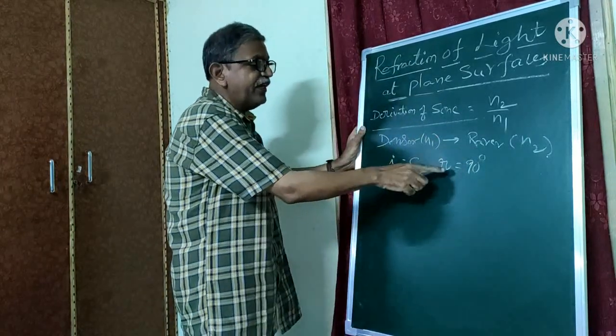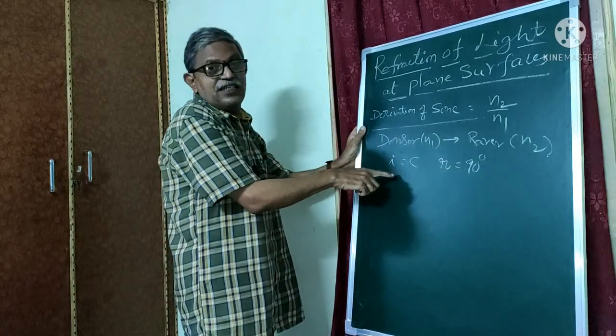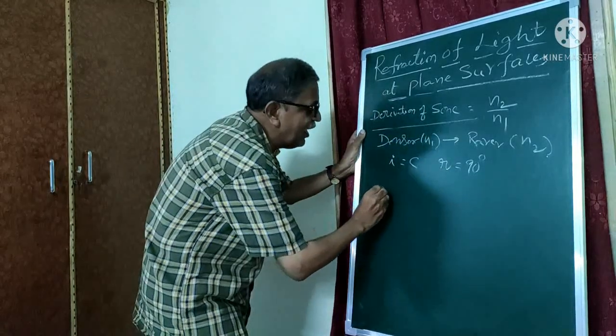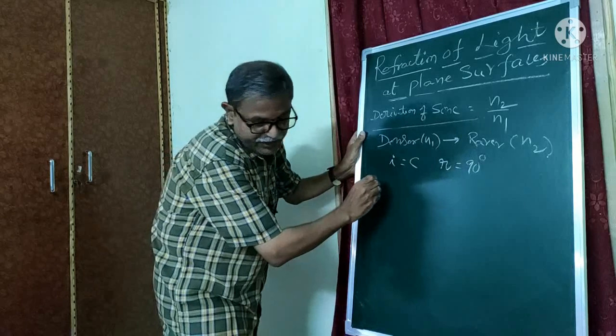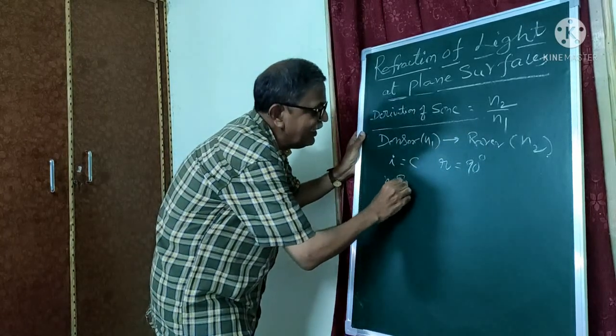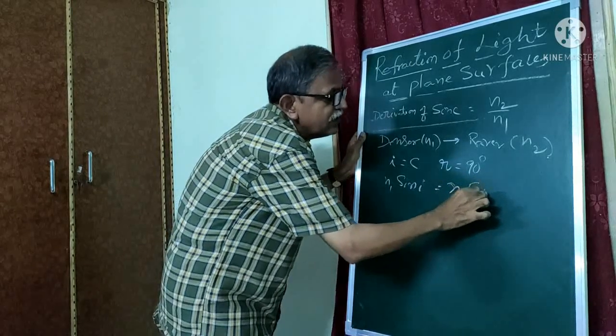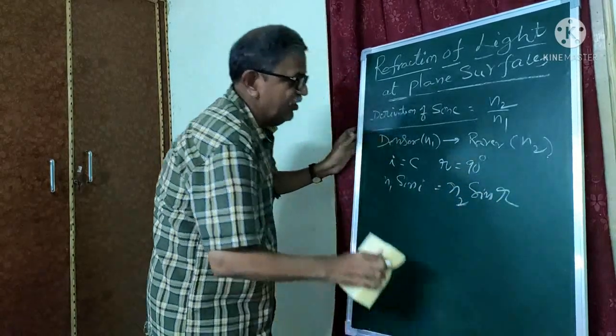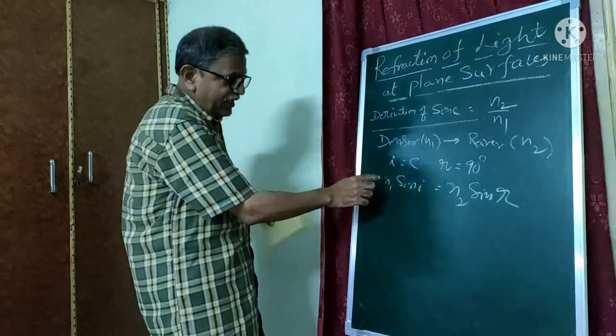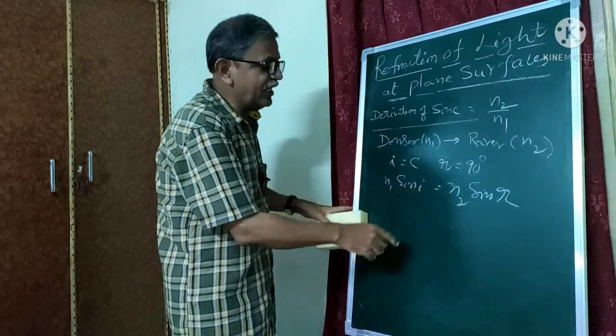From Snell's law, we have n1 sin I is equal to n2 sin R.